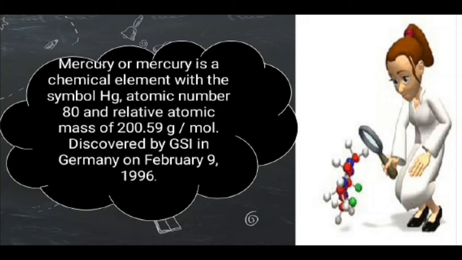Jadi, merkuri ini juga unsur kimia dengan simbol Hg dengan memiliki nomor atom 80 dan nomor massa 200,59 gram per mol. Dan ini pertama kali dijumpai oleh GSI di Jerman pada Februari tanggal 9 tahun 1996.